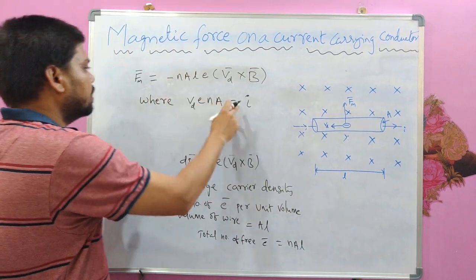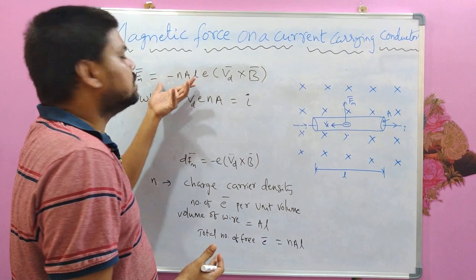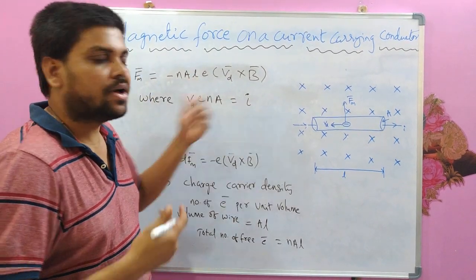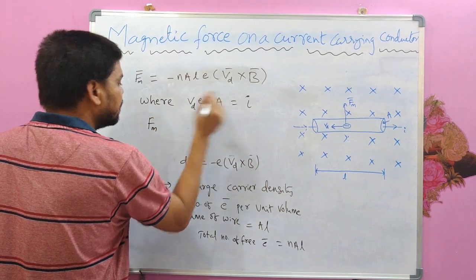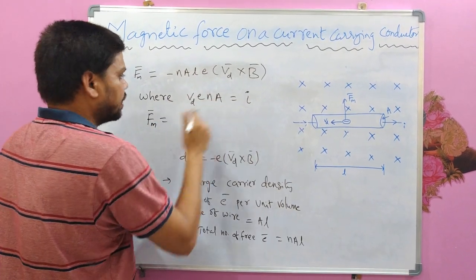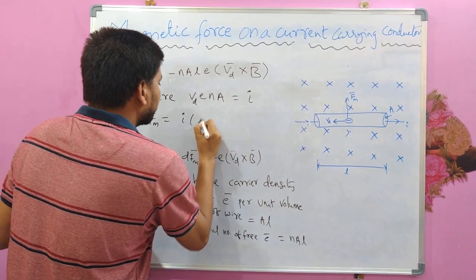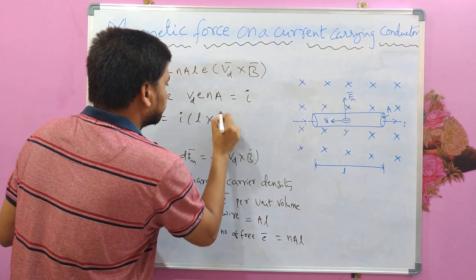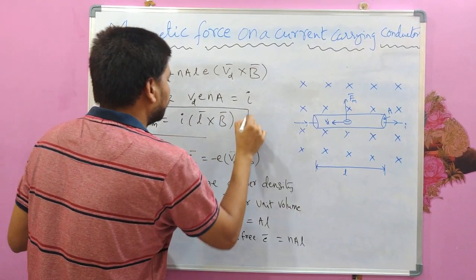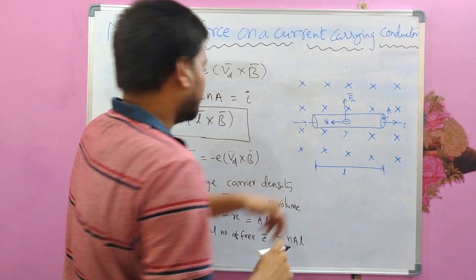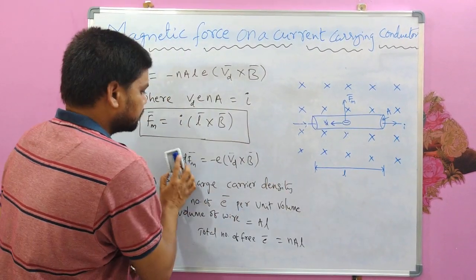So that is why that negative sign is not considered when you are writing this force expression in terms of I, and hence the force acting on the current carrying conductor can be written as I L cross B. So this is the magnetic force acting on this current carrying wire placed in magnetic field.